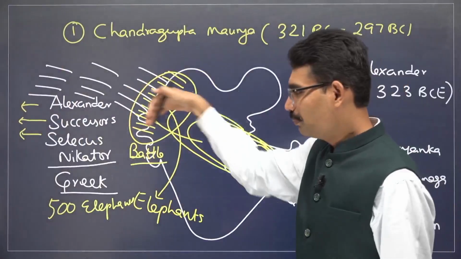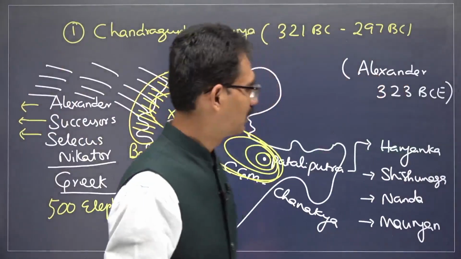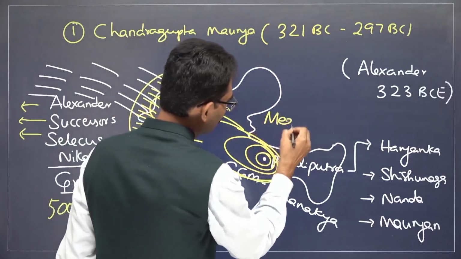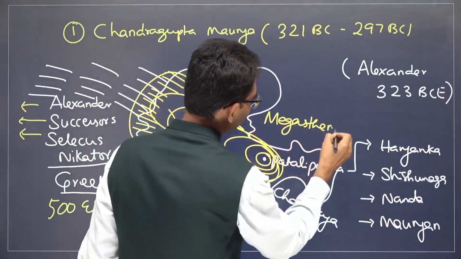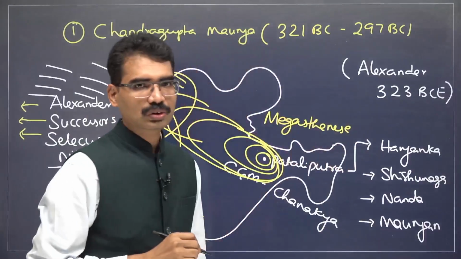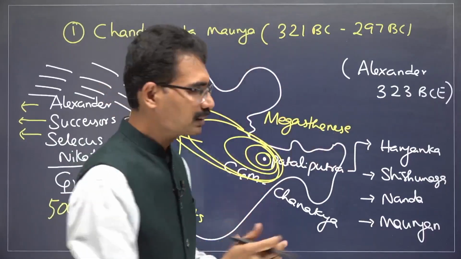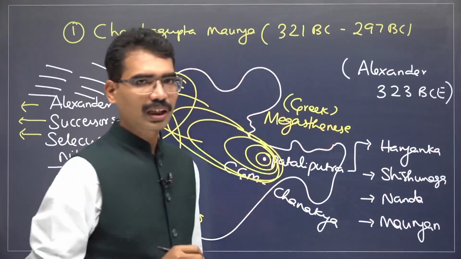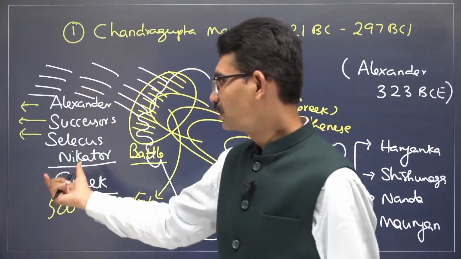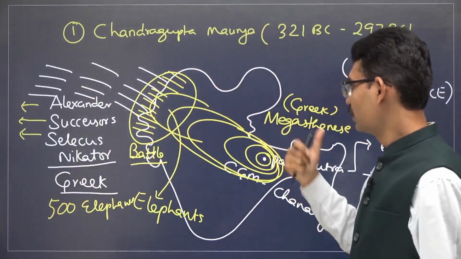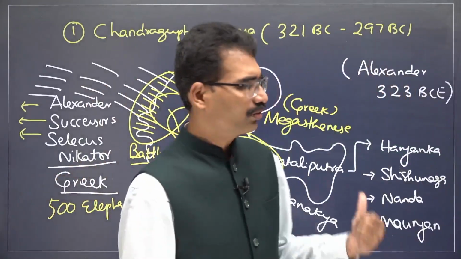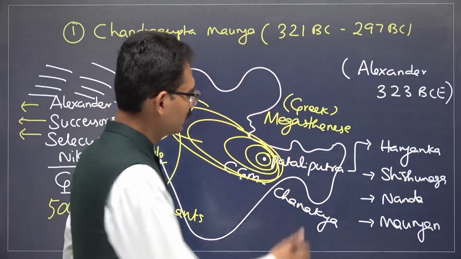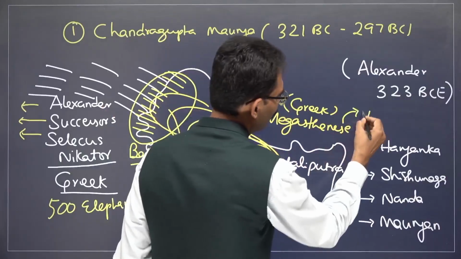But to maintain a peaceful relationship further, Seleucus Nicator sent an ambassador called Megasthenes. What is the nationality of Megasthenes? Greek. Remember, from the prelims point of view, Seleucus Nicator's ambassador Megasthenes came to the court of Pataliputra, and whatever he observed, he wrote in a book called Indica.